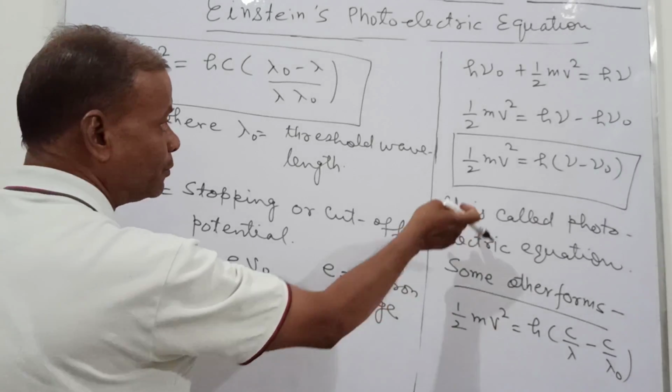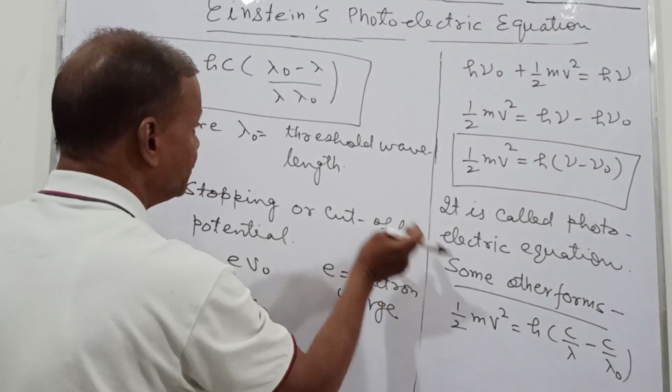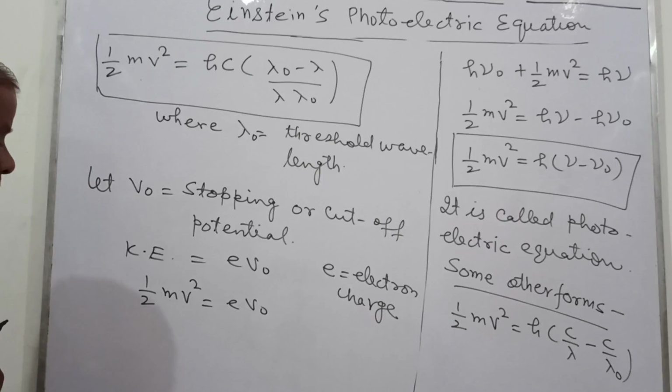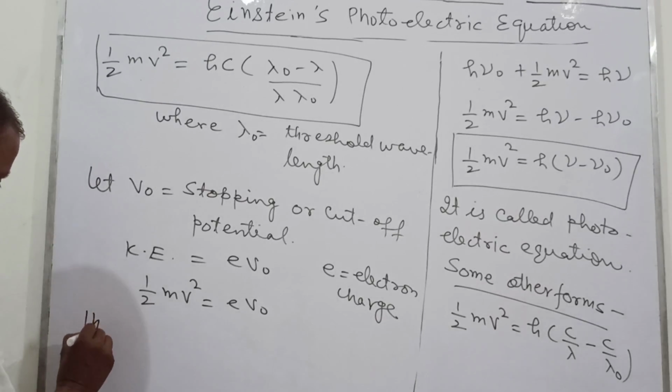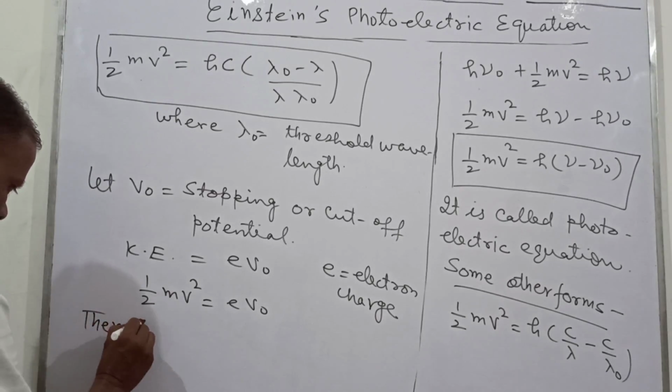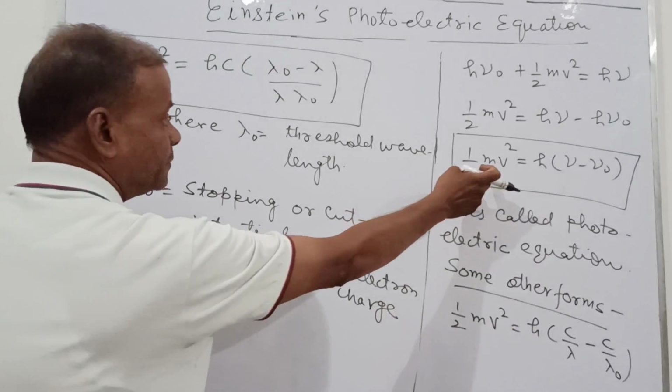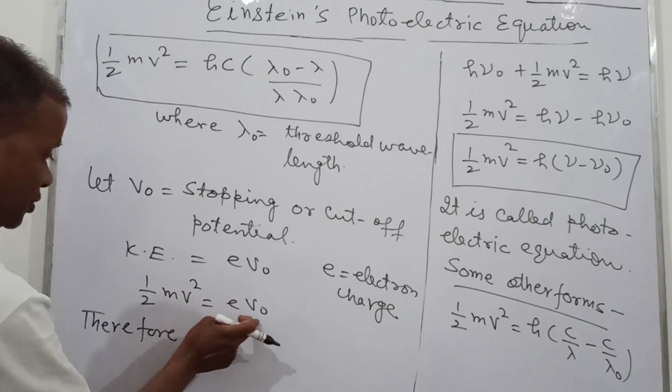So now this formula can be written in terms of this e V naught. In place of half mv square we write e V naught.